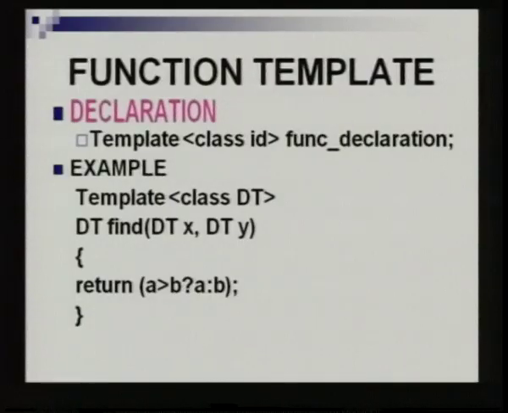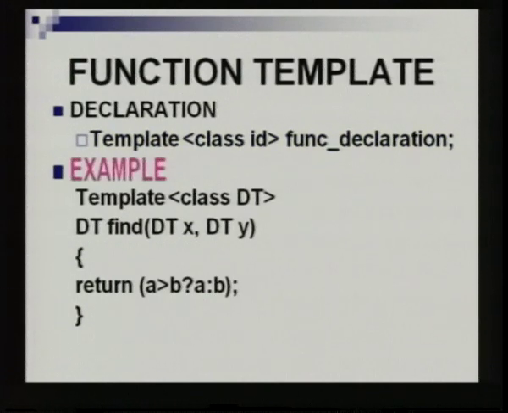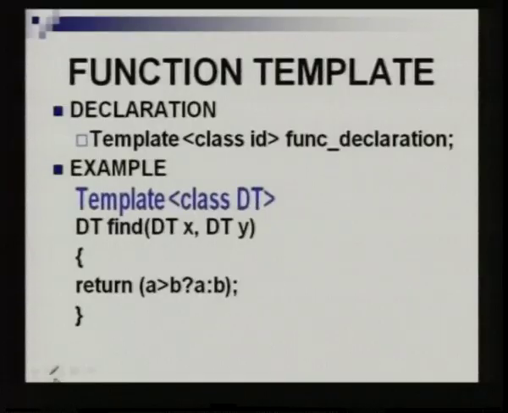So, how do we define these templates in C++? First we come to the function template. The declaration has this syntax: the template keyword, the class ID, or whatever data type ID you can give, that is your own definition. Then you have the function declaration. So, this is the example, the template keyword. You should make use of the less than and greater than operators, that is a must. template <class dt>, instead of dt you can have t, you can have small dt, that is all user defined. It is your wish, you can give any name you want, but whatever name you give here, you should use it throughout the program, that is a must.